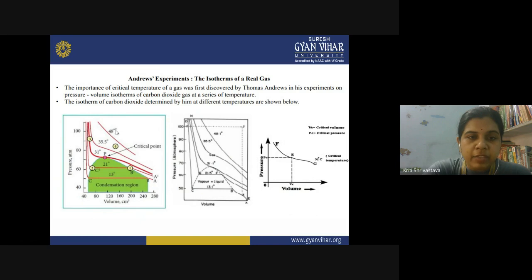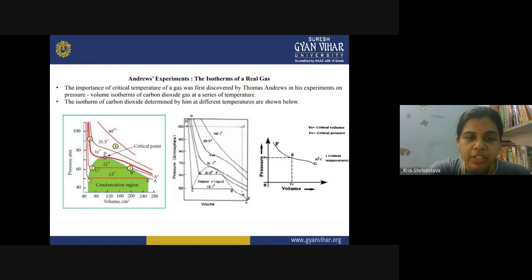Like this one is at 48 degrees Celsius. This one is at 35.5 degrees Celsius. This is 31 degrees Celsius, 21 and 30. You can say these are isotherms because in the entire range of the experiment, the temperature was kept constant. Now what happens when you start decreasing the volume by increasing the pressure?